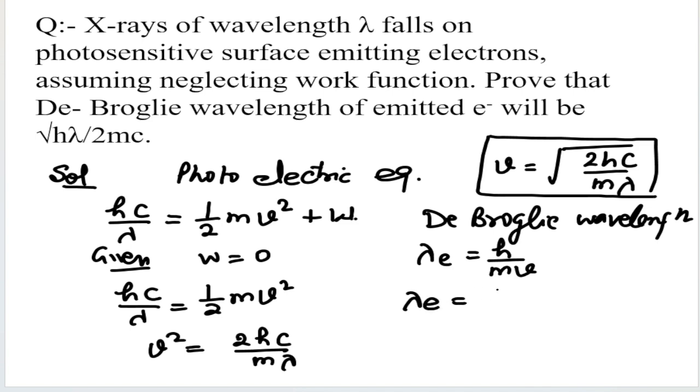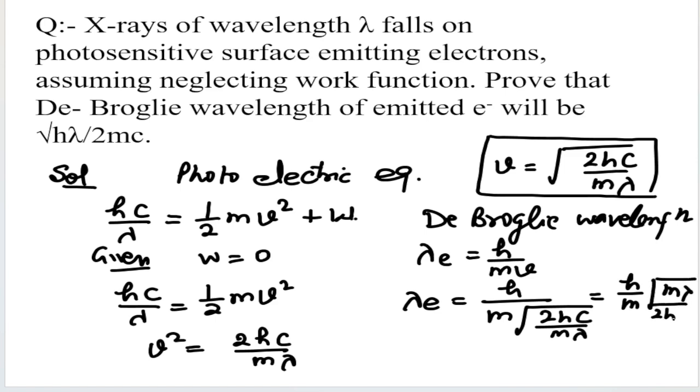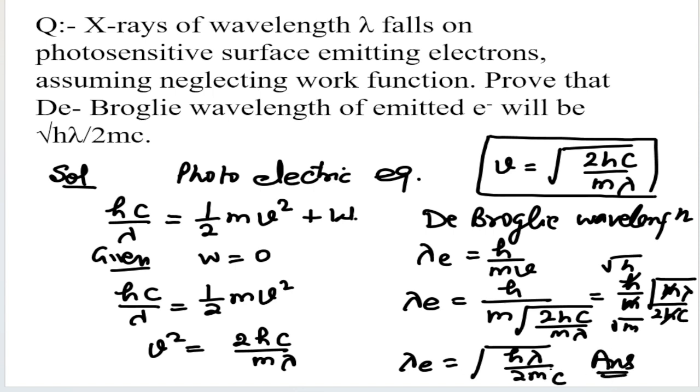So lambda E equals h upon m under root 2hc upon m lambda. This can be written as h upon m into under root m lambda upon 2hc. So lambda E equals h cancels, and here the term is root h, m cancels, the term is root m. Now the answer is root of h lambda upon 2mc. This is the de Broglie wavelength of the electron.